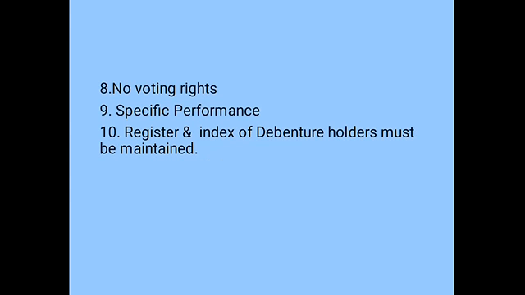Then coming to specific performance, that is, a contract with the company to take up and pay for the debentures of the company. It is enforced by specific performance under section 71. That is, the debenture holders have to take up and pay off the debentures. They have to perform certain activities according to section 71.